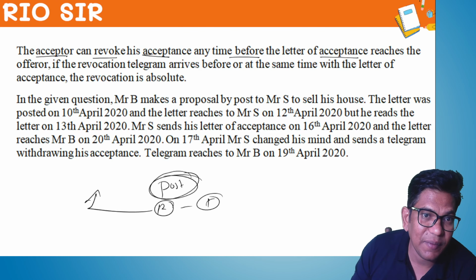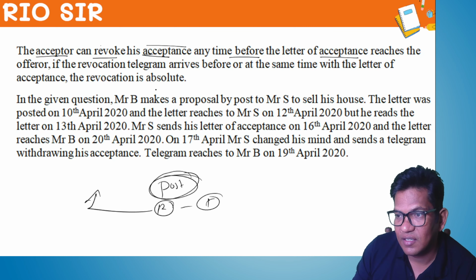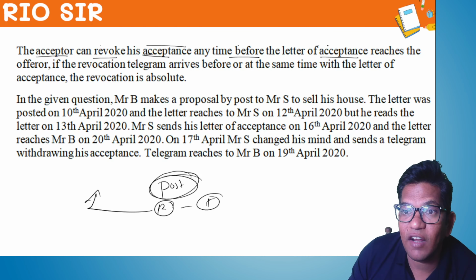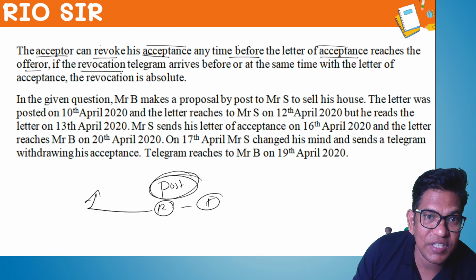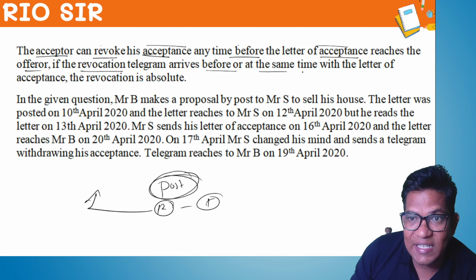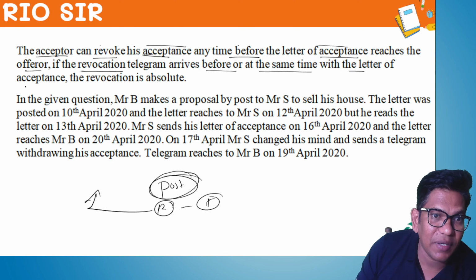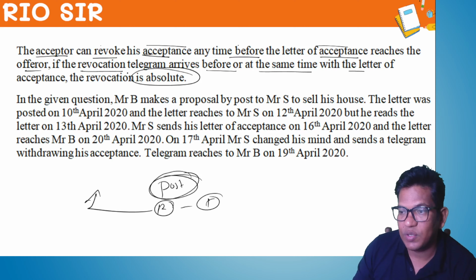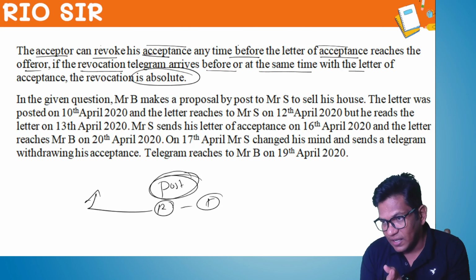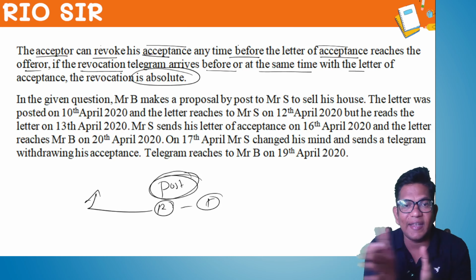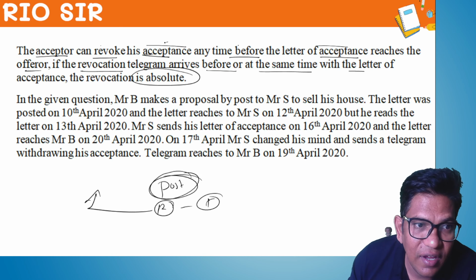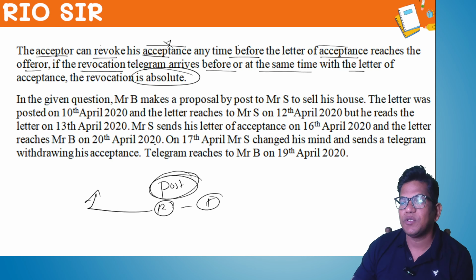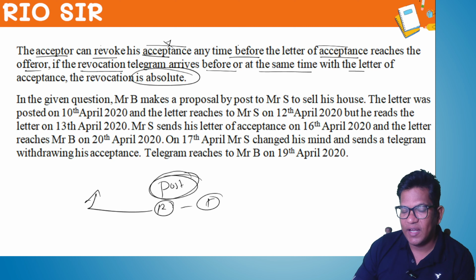If the revocation telegram arrives before or at the same time as the letter of acceptance, the revocation is absolute. Means posting a letter and sending a telegram. If the telegram reaches first, 100% the acceptance can be revoked here. Understood?